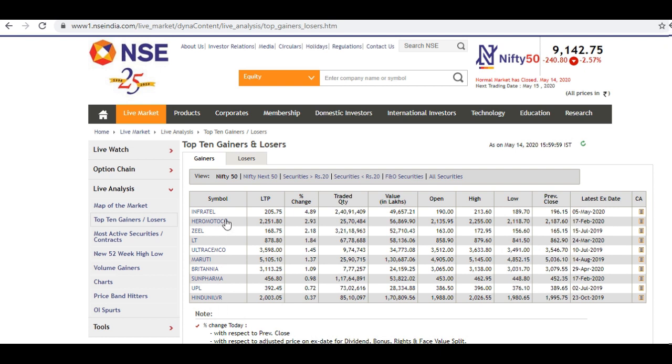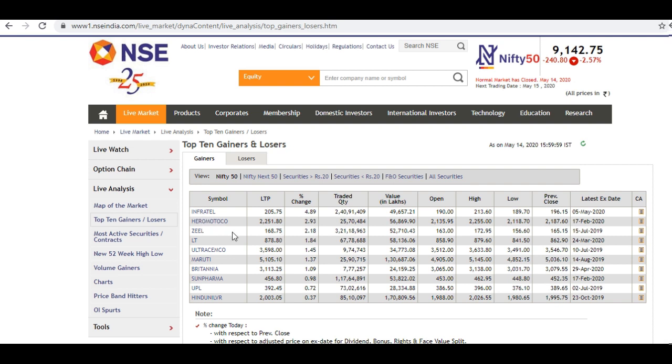You can see Infratel has gained around 5%, Hero MotoCorp around 3%, Zee gained 3%. These stocks have some good news, so even though the Nifty fell 2.5%, they have been moving higher. You can choose the top 3 of these for tomorrow's trading.